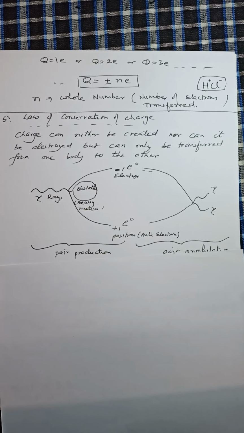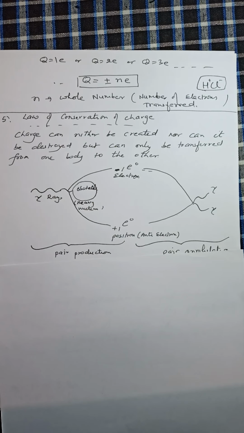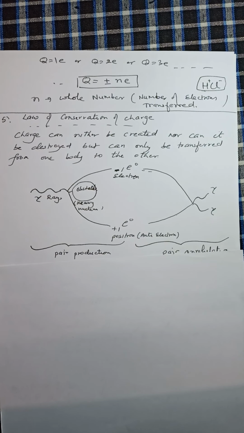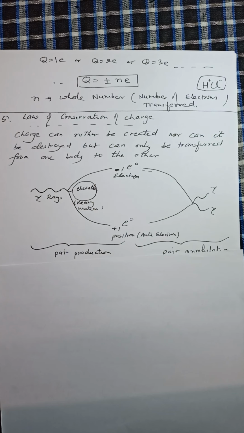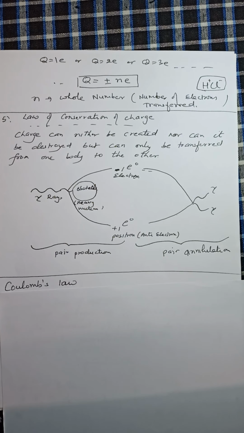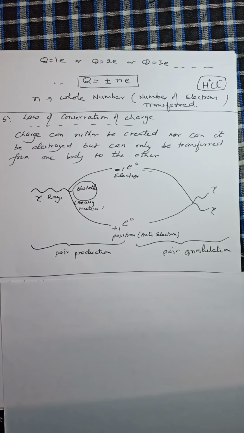Positron is also called anti-electron. Why is it called anti-electron? Because when positron and electron come into contact or interact with each other, they destroy each other and get converted into energy. This process of destruction of electron and positron, with matter converted into energy, is known as pair annihilation. We will start with Coulomb's law in the next video.